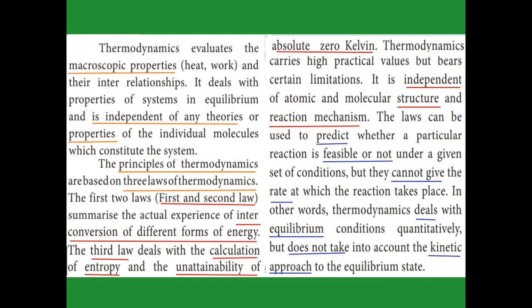They deal with the interconversion of different forms of energy. For example, in a fan, electrical energy is changed into mechanical energy. We give some current, and that current is changed into mechanical energy. And the third law deals with the calculation of entropy. Entropy is a measure of randomness, which we will study later. The attainability of entropy at absolute zero is dealt with by the third law of thermodynamics.